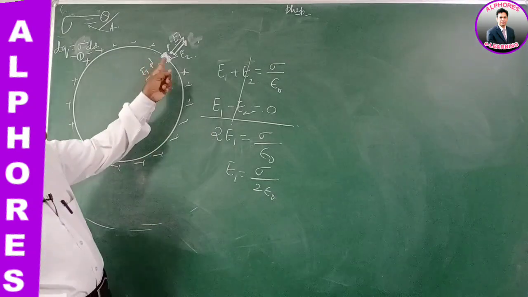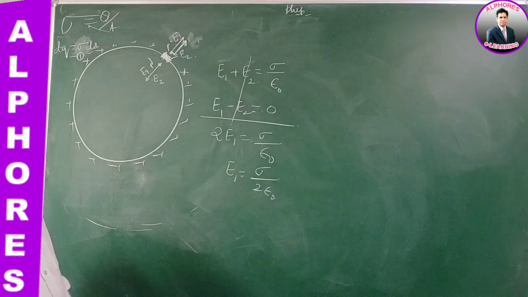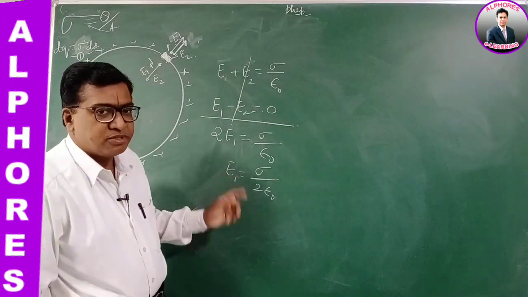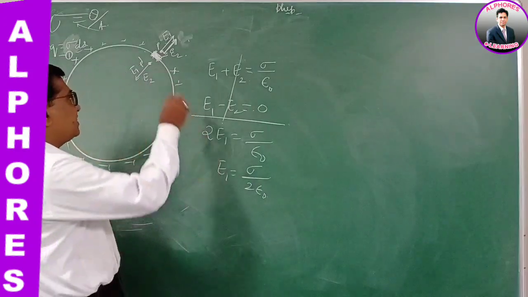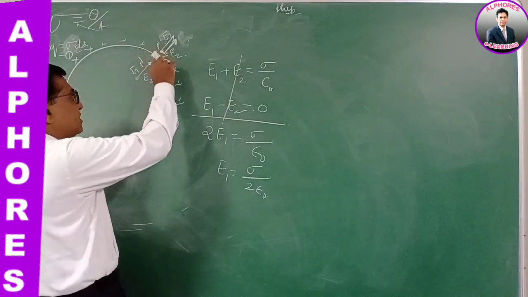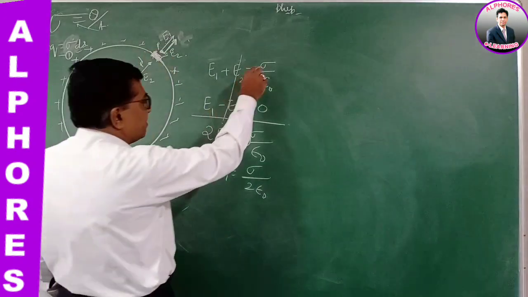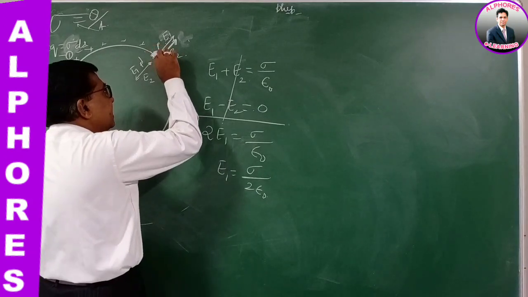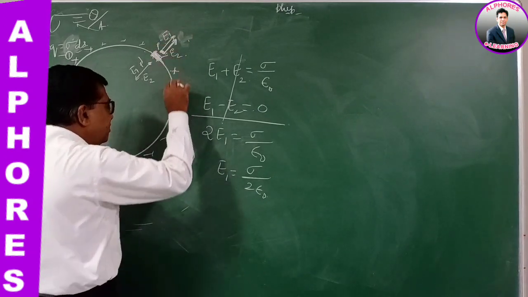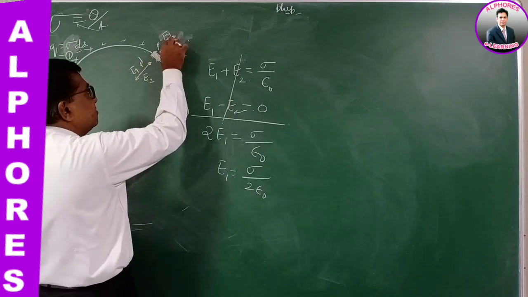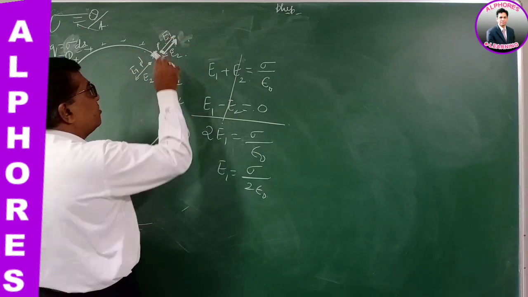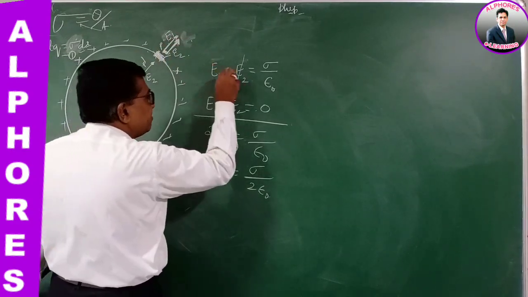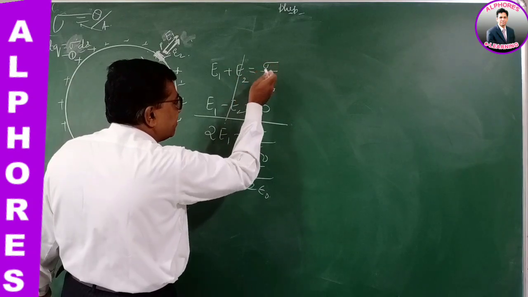Right? Field due to this or field on it. So therefore, the field produced. So the net electric field on the outer surface, at the nearest point on the outer surface, is sigma by epsilon naught. So at this point P, the field due to this area element is E1 and the field due to the remaining part is E2. Right? Both are in the same direction. So E1 plus E2 is, we know the formula, sigma by epsilon naught.